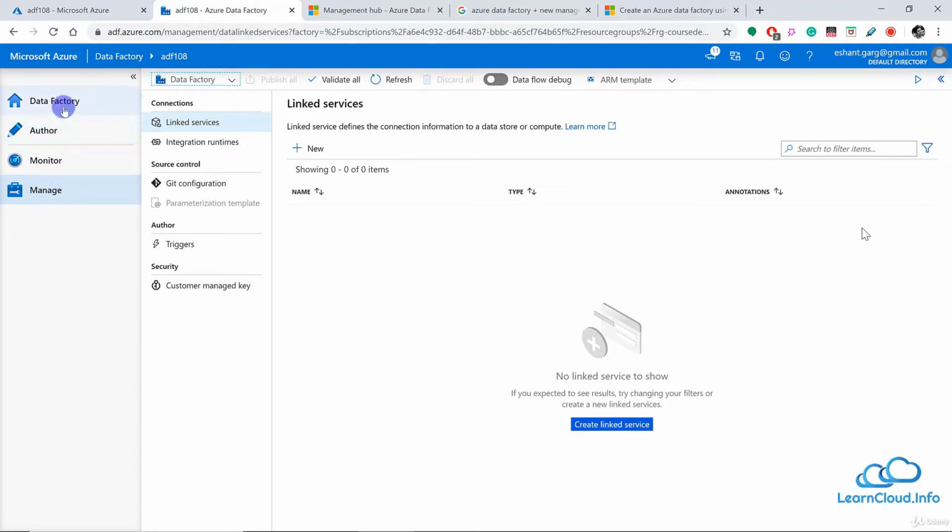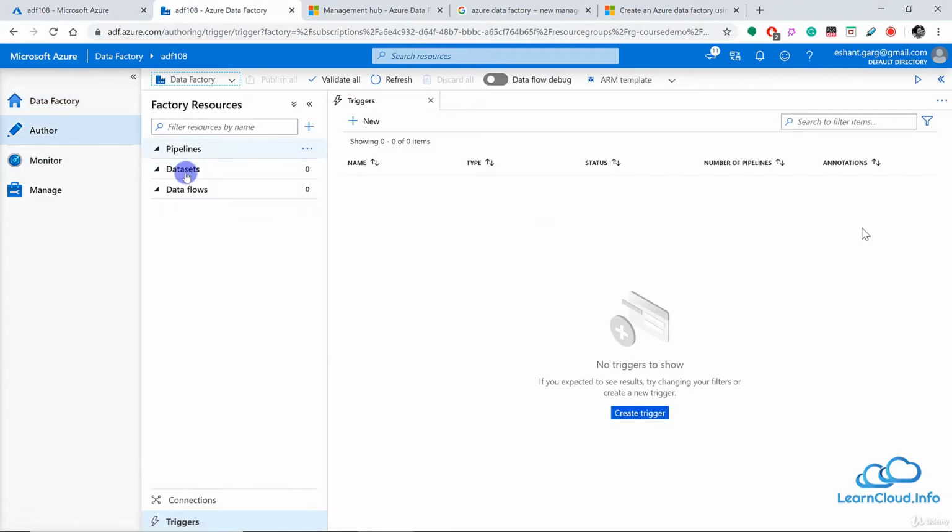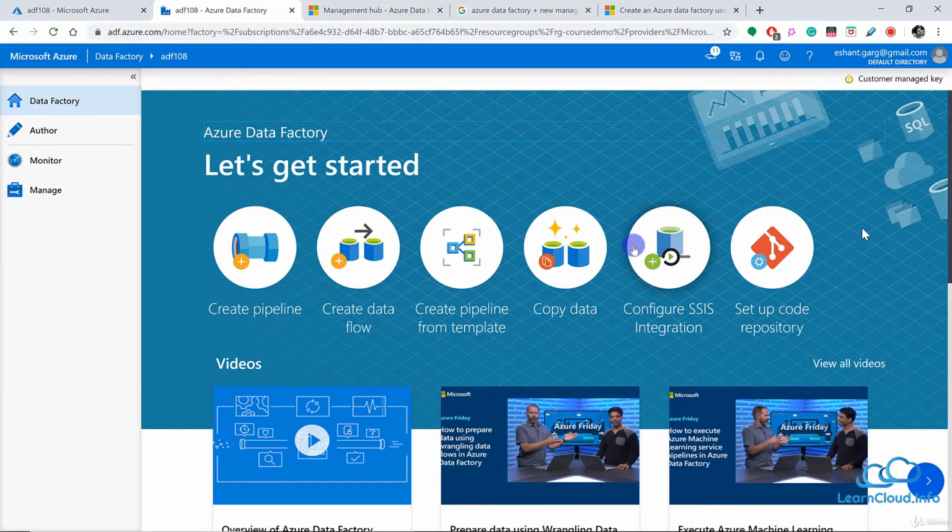So this was the quick introduction to the user interface of Azure Data Factory. In the upcoming lessons, we will understand all these components in detail, and we'll go through some of these shortcuts, and we'll try to understand this interface and functionality of Azure Data Factory.